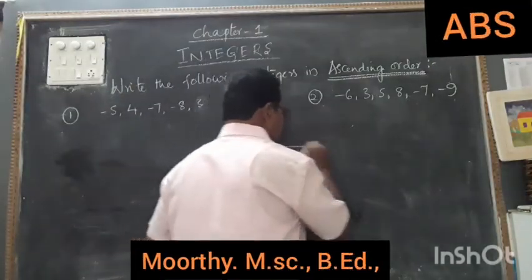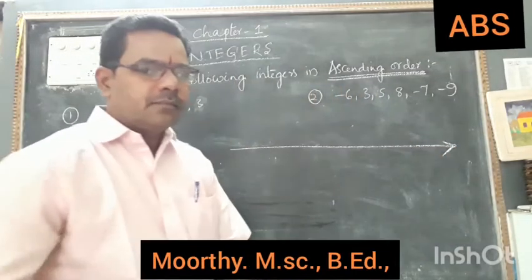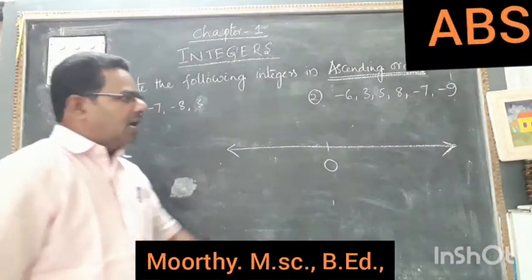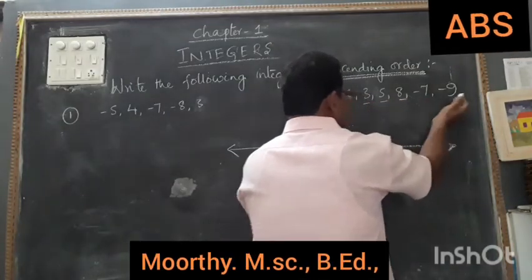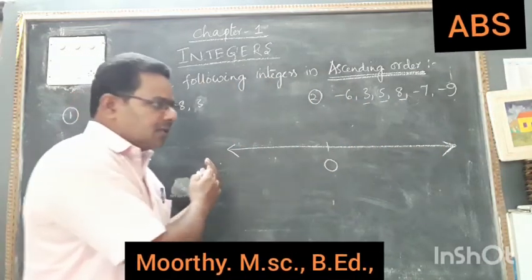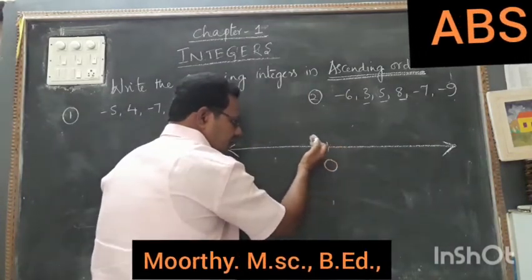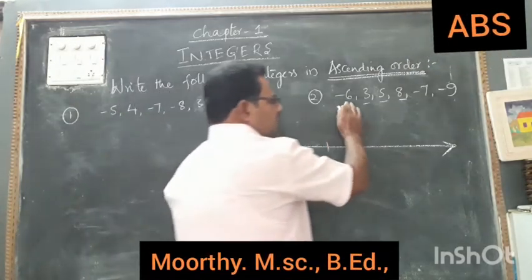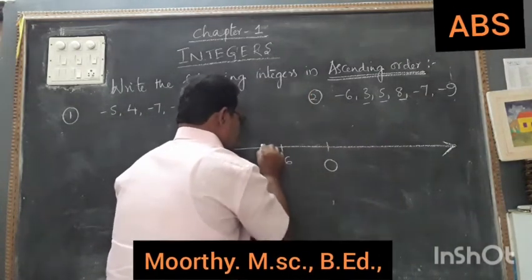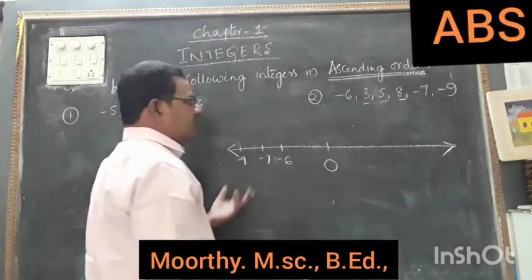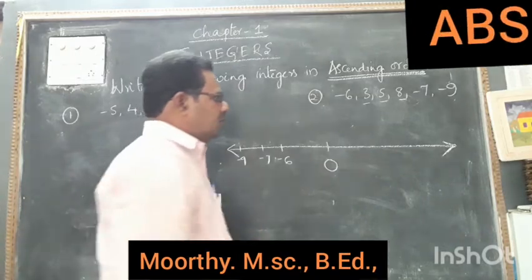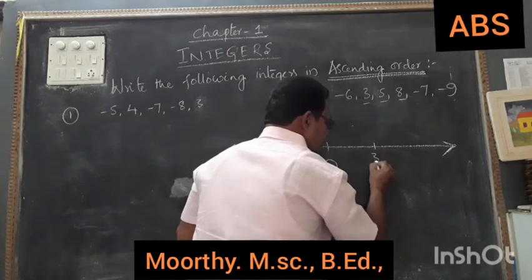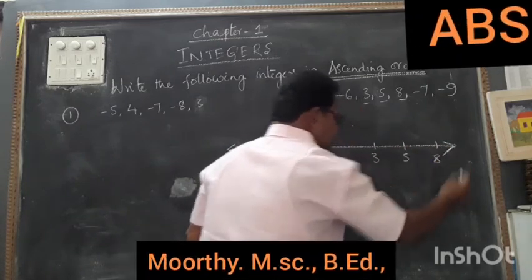So again, I am taking the number line. In this number line, again we have to write 0 in the middle. And from this, take the numbers, one side right hand side, and left hand side. On left hand side, 0, minus 1, minus 2, minus 3, minus 4, minus 5, minus 6, minus 7, minus 8, minus 9, like this. So here, minus 6, minus 7, minus 8 is not there, minus 9 we have taken. Coming to the right hand side, 3, 5, 8. After 0, 1, 2, 3, 4, 5, 6, 7, 8.